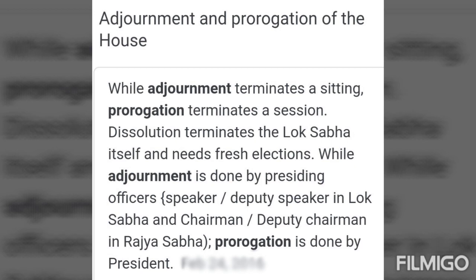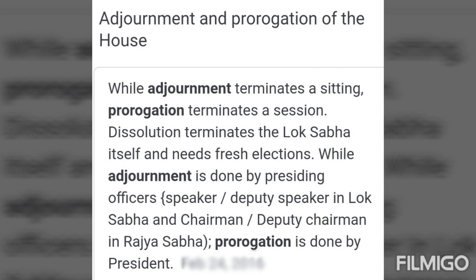Adjournment of the House means suspension of the sitting of the House by the Speaker. The power of adjournment of the House rests with the Speaker or the Chairman as the case may be. And prorogation means termination of the session of the Parliament. The power of prorogation lies with the President.